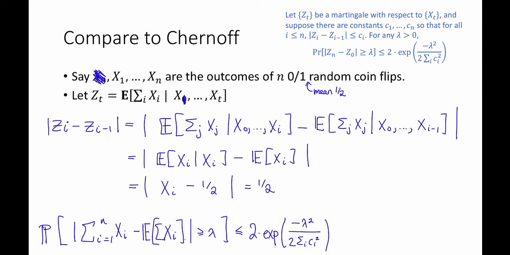So this is going to be equal to 2 times exp of minus 2 lambda squared divided by n, replacing each CI with 1/2. And this is basically exactly the inverse exponential sort of behavior we'd expect from a Chernoff bound. So what we see here is that the Azuma-Hoeffding inequality will recover a Chernoff bound in situations where it applies. However, as we might see in some applications later on, the Azuma-Hoeffding inequality is more general, and we can apply it in cases when we wouldn't be able to apply a normal Chernoff bound.